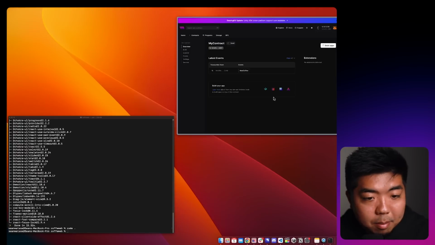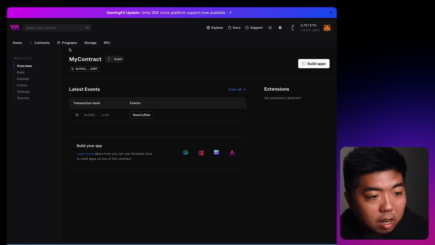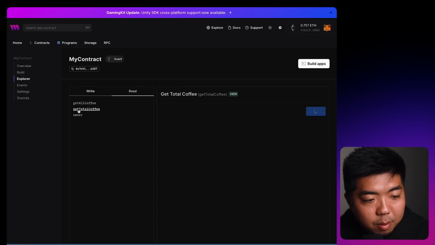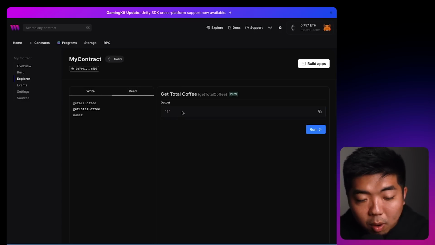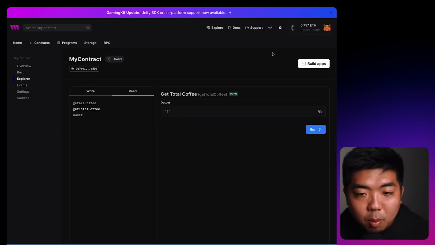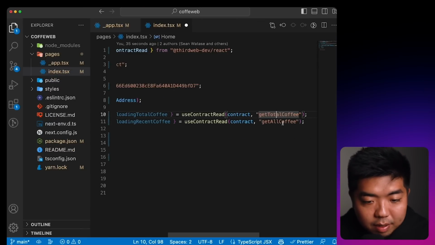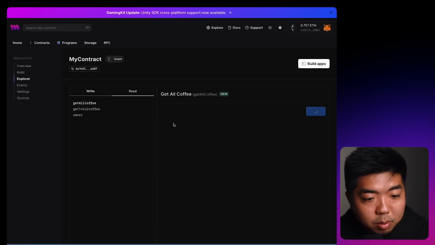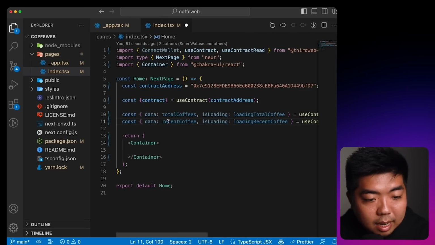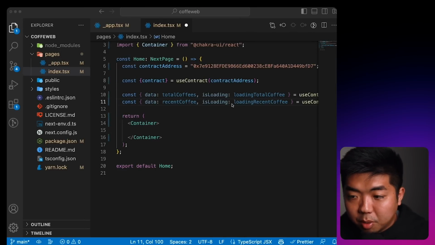from the contract. And what I mean by that is if we come back to our contract dashboard here and we go to Explorer, we have our write functions and then we have our read functions. If we run getTotalCoffee, right now we have 1 because we have that 1 coffee we tested earlier. So this is going to return this 1 right over here because we're going to get total coffees. Getting all coffees is going to return our array of coffees, and we have our 1 coffee that we put in earlier, which was our first coffee here, and that is what would be returned for this recent coffees. So that's some of the information we're going to need.